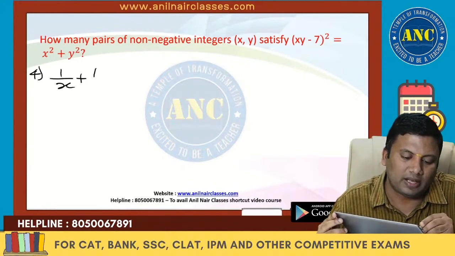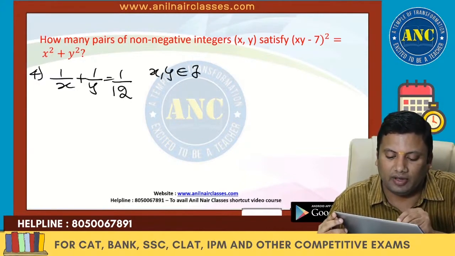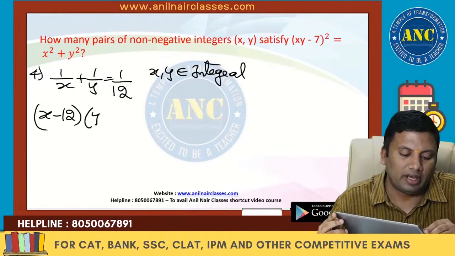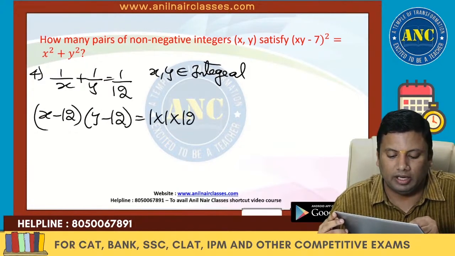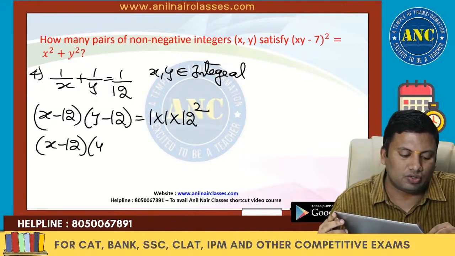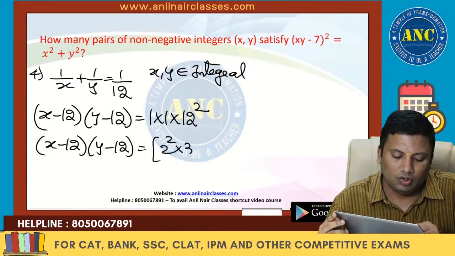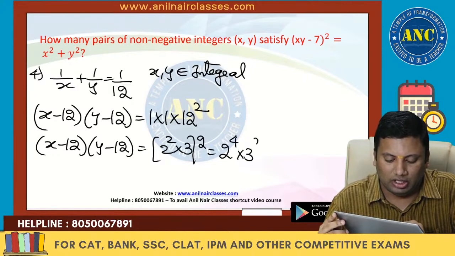1 by x plus 1 by y equals 1 by 12, where x and y are integers. These are x minus AC, y minus BC, which is a into b into c square. So (x minus 12) into (y minus 12) equals 12 square, and 12 is 2 square into 3, so whole square gives 2 power 4 into 3 square.